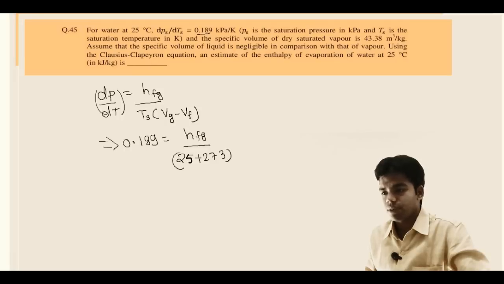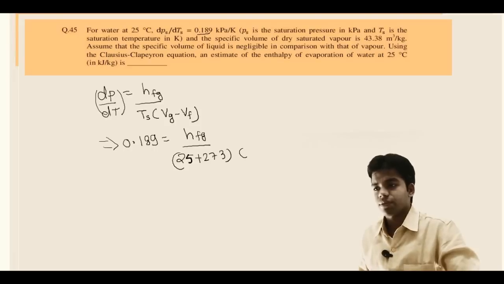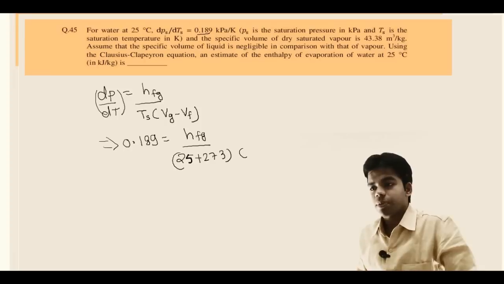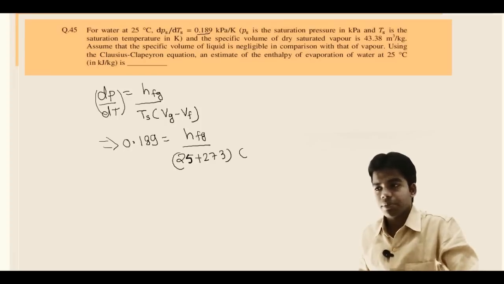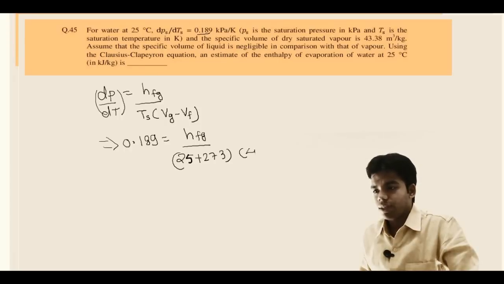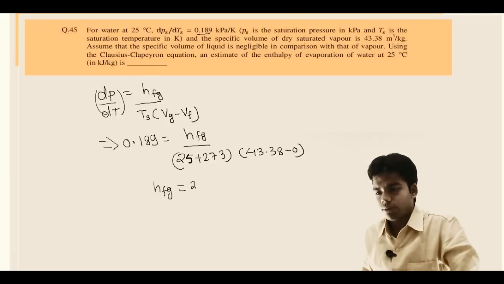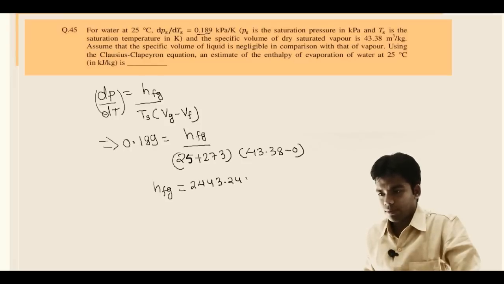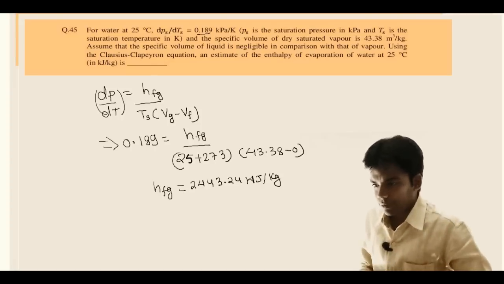Now Vg minus Vf. Vg is given, which is 43.38 meter cube per kg. The specific volume of dry saturated vapor is given, that means Vg is given. Another thing which is mentioned is that the specific volume of liquid is negligible compared to that of vapor. That means Vf is negligible. So Vf will be taken as 0 and Vg is 43.38 minus 0. From here we can get the value of hfg, and on calculation this hfg will be 2443.24 kilojoule per kg. Getting this? Okay, next question.